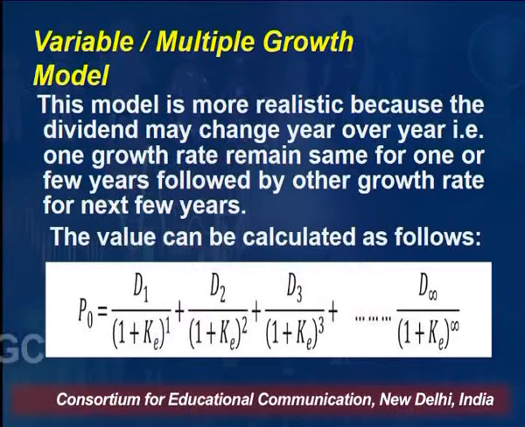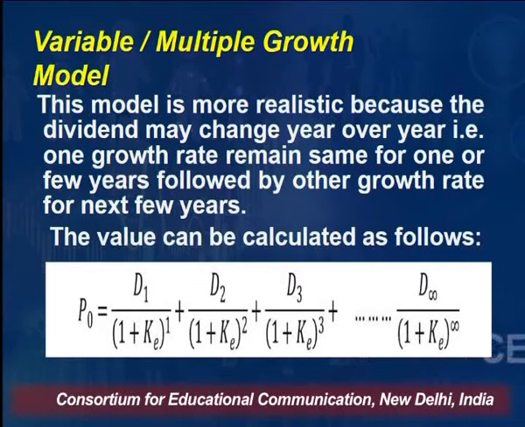For some number of years, there will be a particular rate of growth, and then in the later part of the life of the company, as the company will grow, company will expand, the rate of growth will also increase, which is known as variable or multiple growth model. Unlike the constant growth model, in my previous example, where I said that the company will grow, when I say company I mean to say dividend. Dividend of the company will grow at a particular rate, right? Supposing I am presuming the company will grow at 5%, the dividend will grow at 5%. But here in the multiple growth model, we presume that the rate of growth of dividend will also change, which is known as multiple growth model.